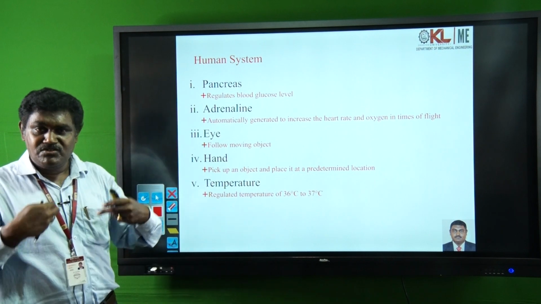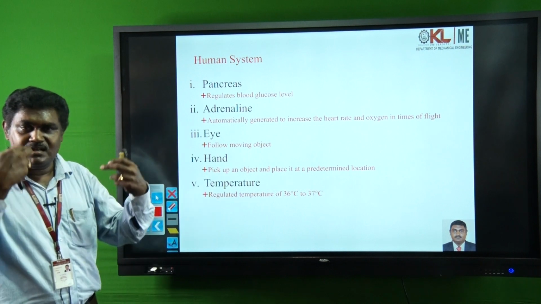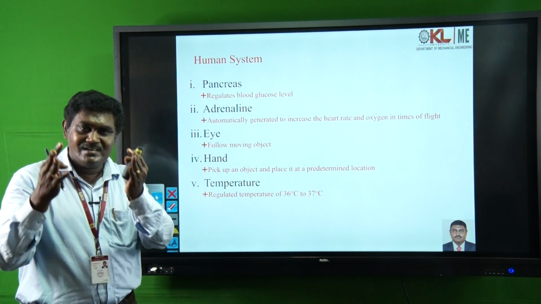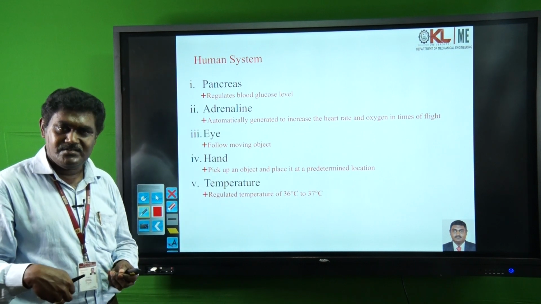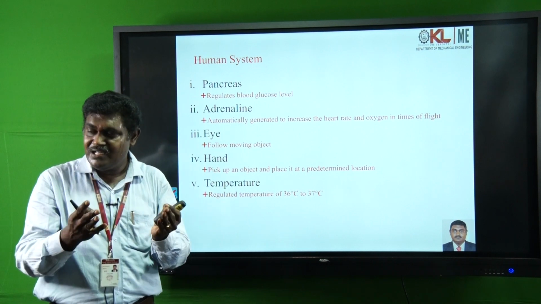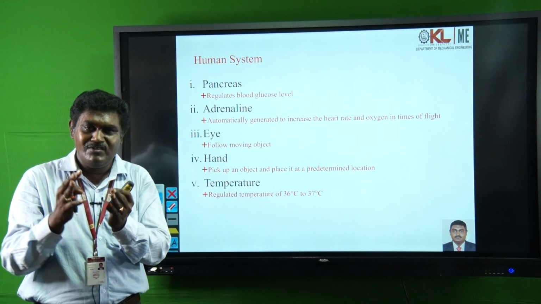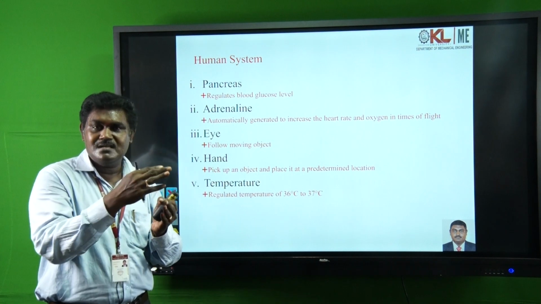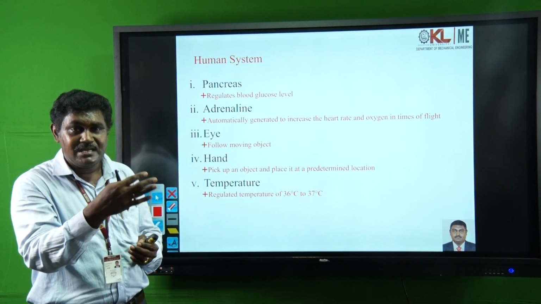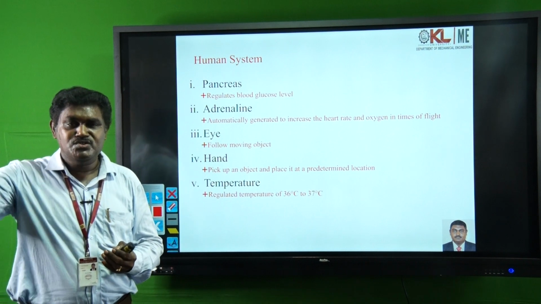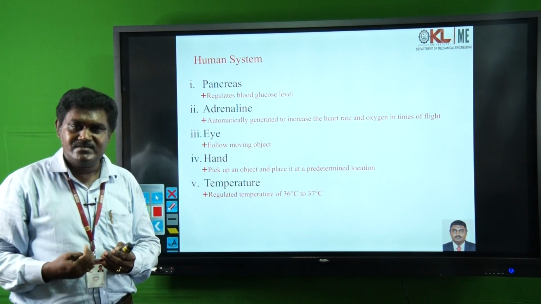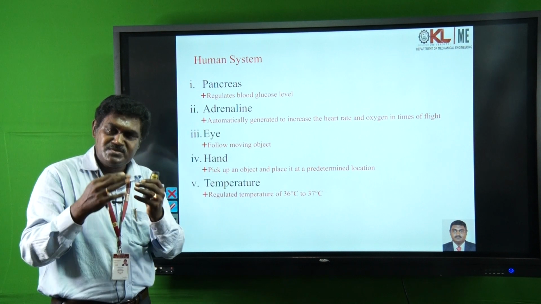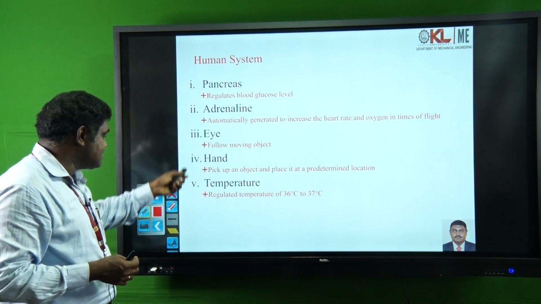Then the temperature: we are maintaining the temperature of the body. The temperature is also very important. We generally regulate the body temperature between 35 and 37 degrees. Similarly, for any element or object, it will work at a specified temperature. If some components work at room temperature, they give the desired results, but they may not give the same results when exposed to high temperatures like 600 or 700 degrees centigrade. So, you have a set of requirements, and based on that the performance will be there. That is called a human system.